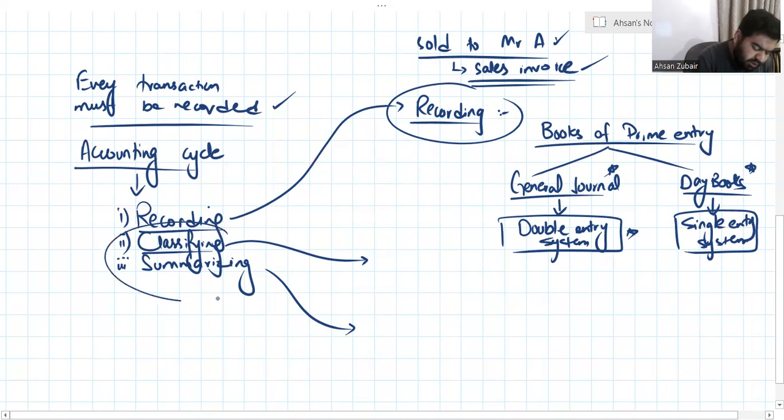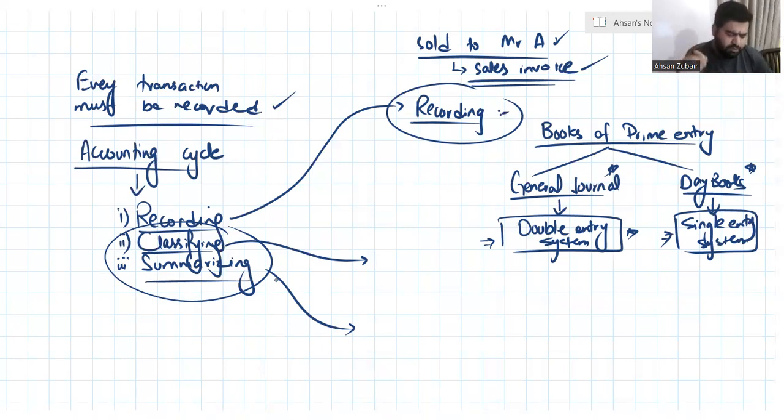We would not be discussing the classifying and summarizing here. The reason behind that is we are going to start the double entry system, and after the double entry system, the single entry system. And after the single entry system, I would come back to this PDF, and we would be discussing classifying and summarizing, where the classifying is done, where the summarizing is done. This would be discussed in later topics. Obviously, we have a series of topics. I would be covering all of the topics. Don't take tension. Your brother is with you.